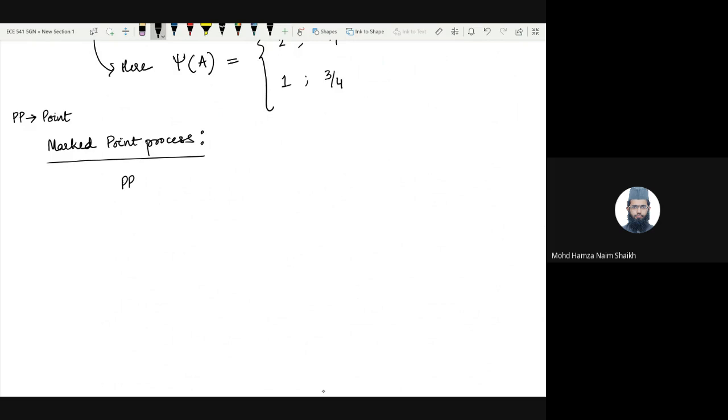So PP means point process. So a marked point process is a point process where a random variable which is called a mark, we will call that mark Qi, right, is